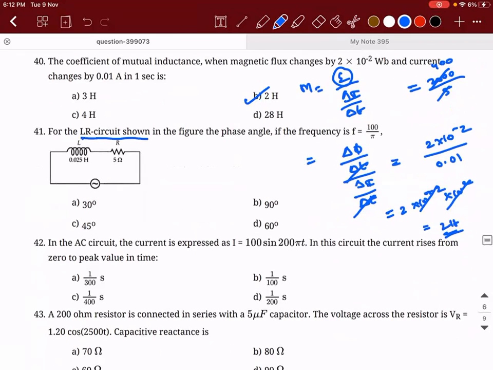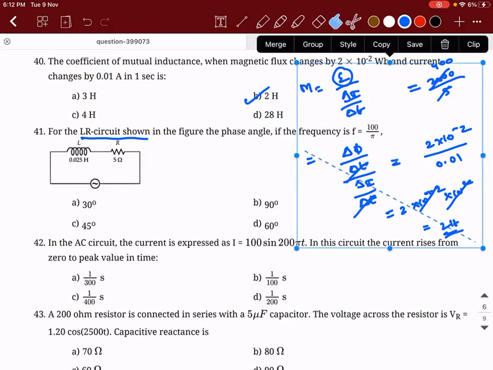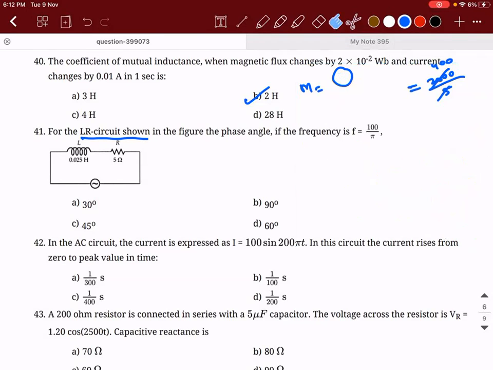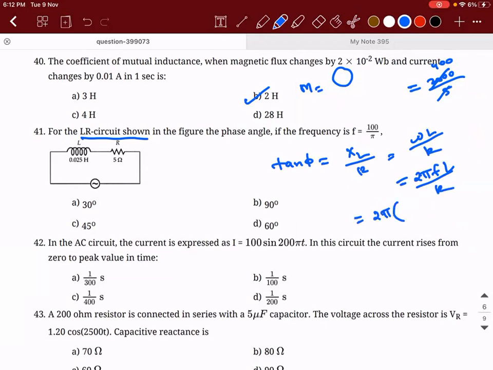For an LR circuit shown in the figure, the phase angle if the frequency is F equal to 100 by pi. So how to find the phase angle? Tan phi is equal to XL divided by R. XL is omega into L divided by R. Omega is 2 pi F into L divided by R. So this will be 2 pi into F, which is 100 divided by pi, into L is 0.025 divided by R is 5.